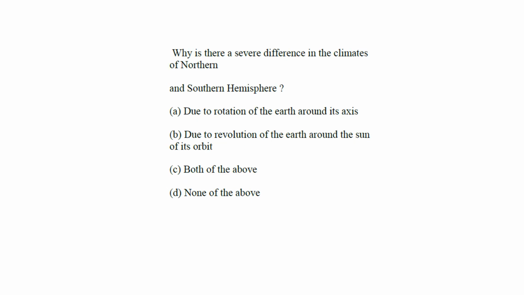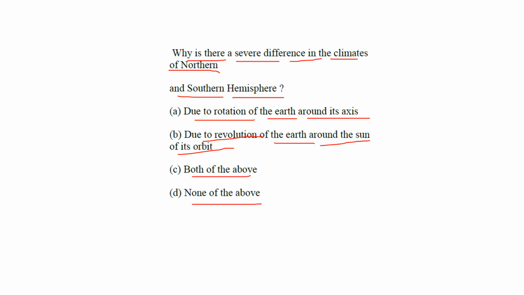Okay, next question. Why is there a severe difference in the climate of the northern and southern hemispheres? The options are: due to rotation of Earth around its axis, due to revolution of Earth around the Sun in its orbit, both of the above, none of the above.